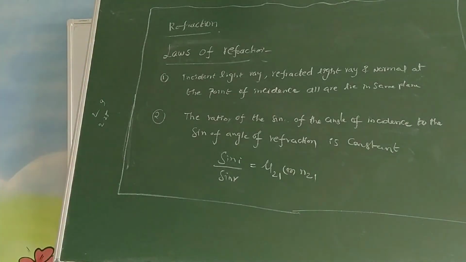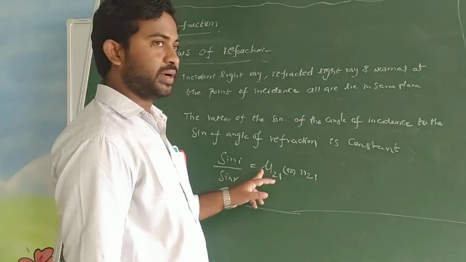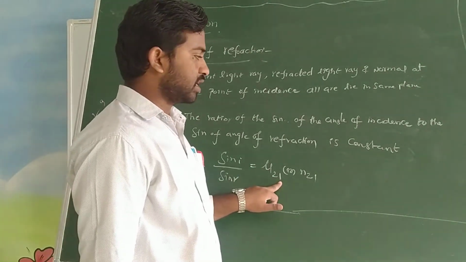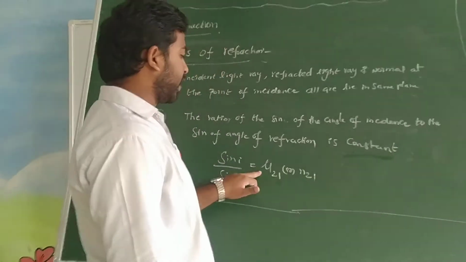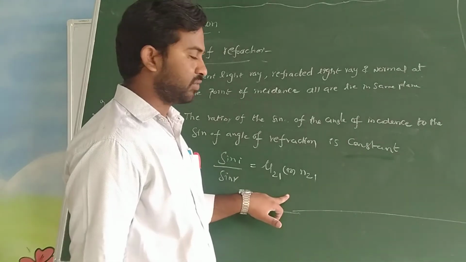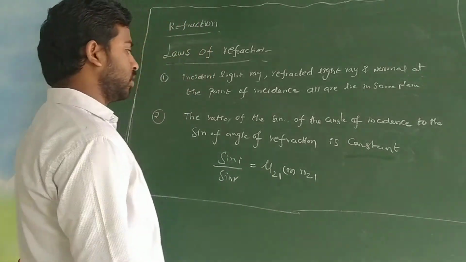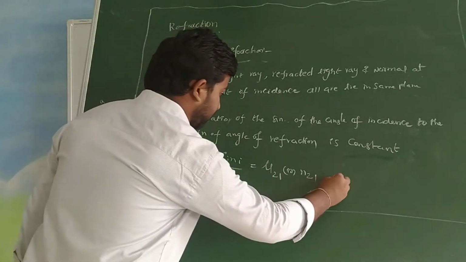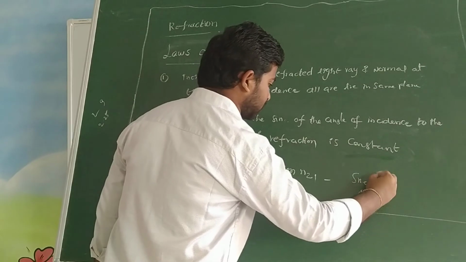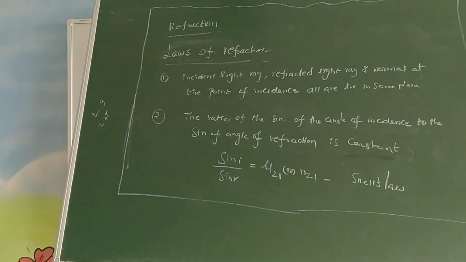So what do we mean by this constant? This constant we call the refractive index of the second medium with respect to the first medium. This law is also called Snell's law.